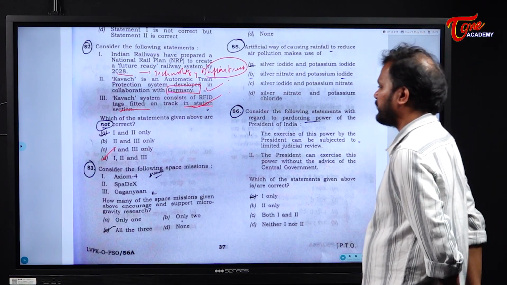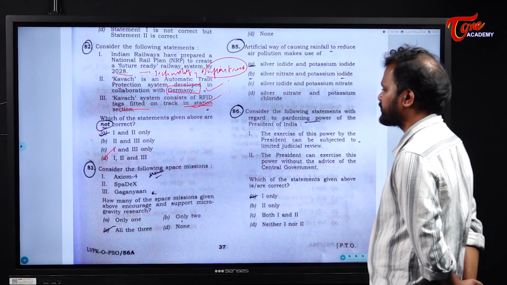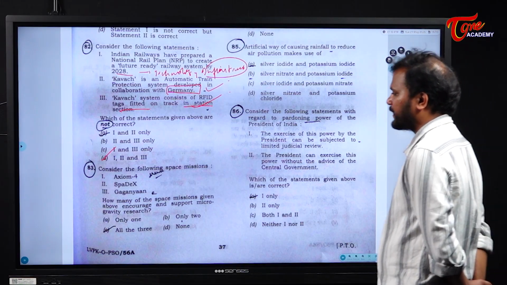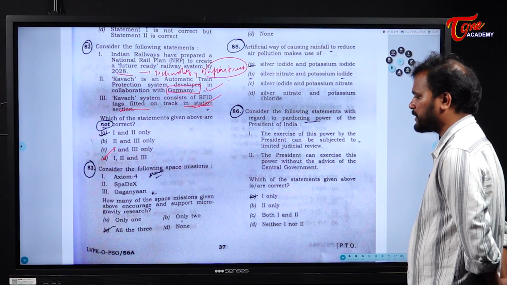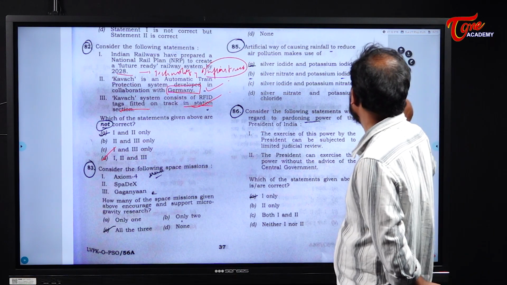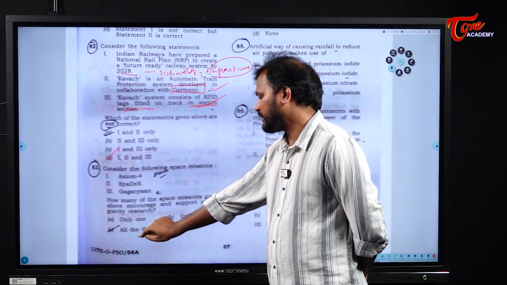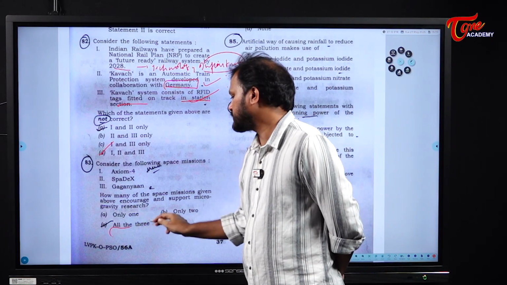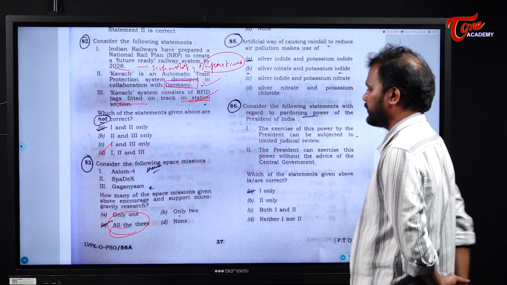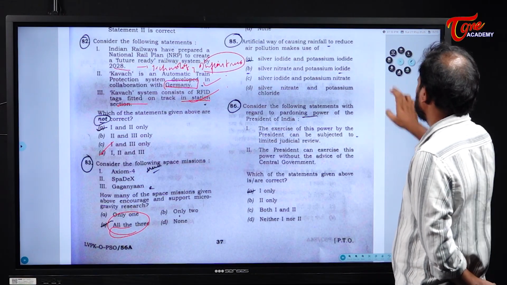Next, consider the following space missions: Axiom 4, SpaceX and Gaganyaan. Now, how many of these space missions given above encourage and support microgravity research? See, all these missions will support microgravity research. Clear? Next.